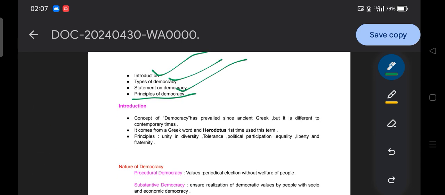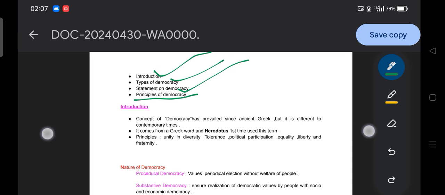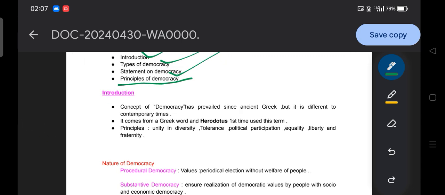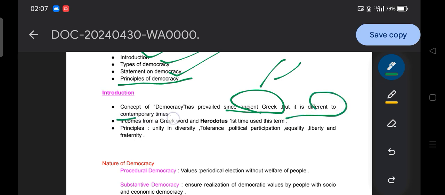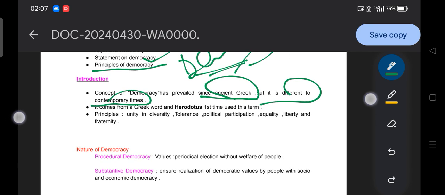First, introduction. As we all know, you have discussed from school to college that the concept of democracy has prevailed since ancient Greece. That means from Aristotle and Plato, the democracy concept has been there, but the concept of democracy in ancient times and in contemporary times is different.